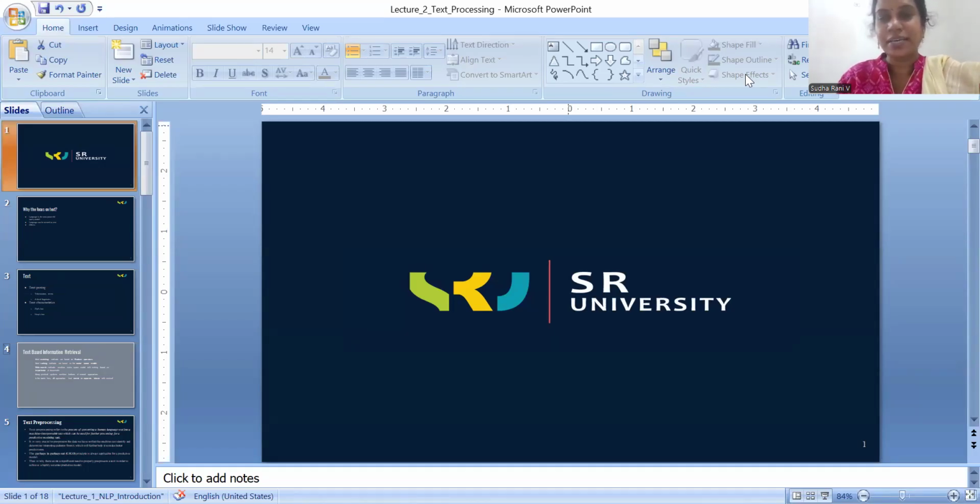Today I came up with a new topic in information retrieval systems. This is a very interesting topic and very important to all people, that is text pre-processing. So before starting the main text pre-processing topic, let us see